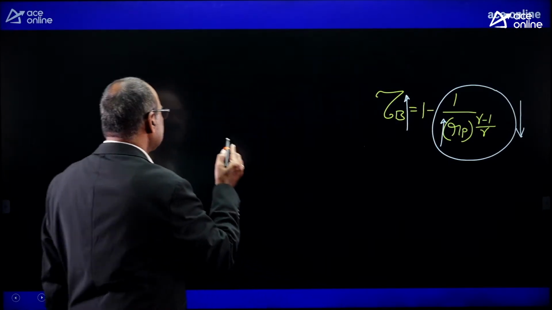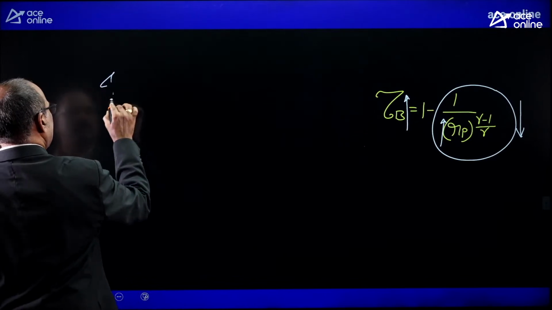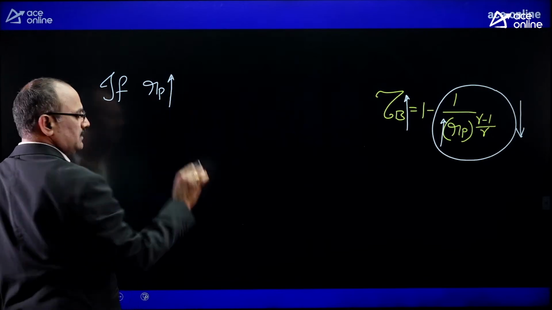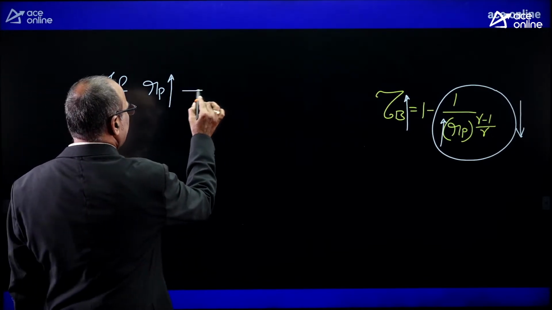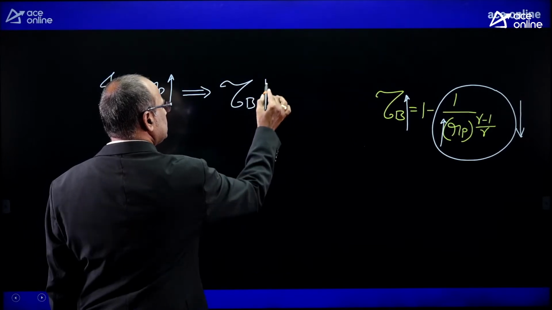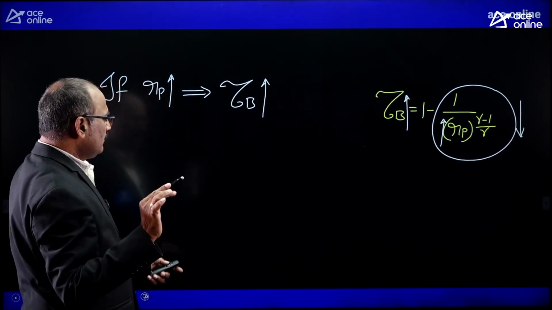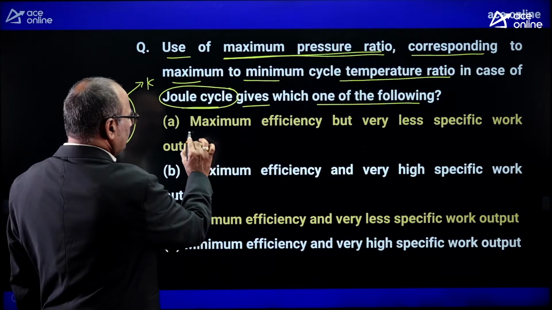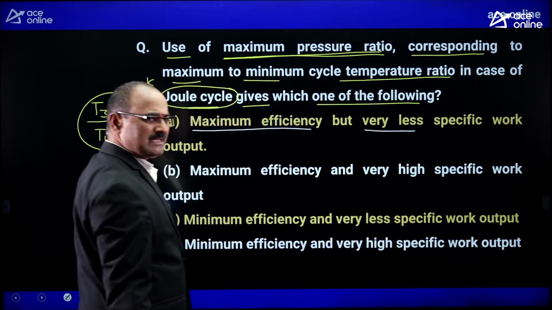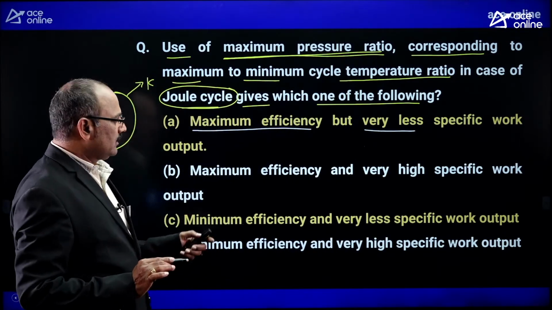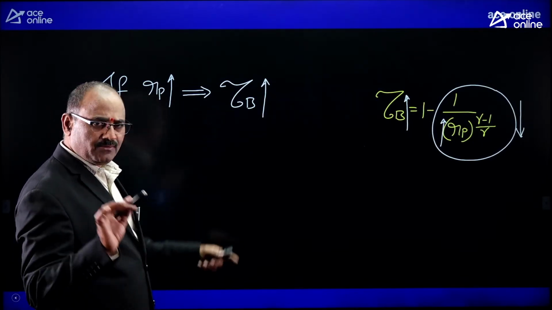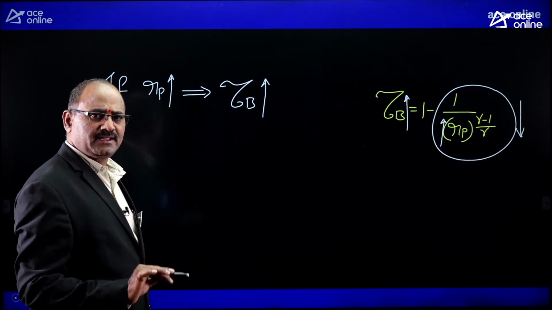It means if the pressure ratio increases, definitely the Brayton cycle efficiency increases. But look at the options. Look at the first option: maximum efficiency but very less specific work output. We have decided the efficiency: by increasing the pressure ratio, definitely efficiency can be increased.